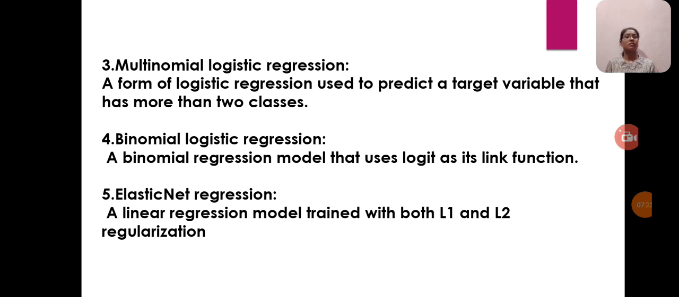The fourth one is binomial logistic regression, a binomial regression model that uses logit as its link function. The fifth one is elastic net regression, a regression model trained with both L1 and L2 regularization.